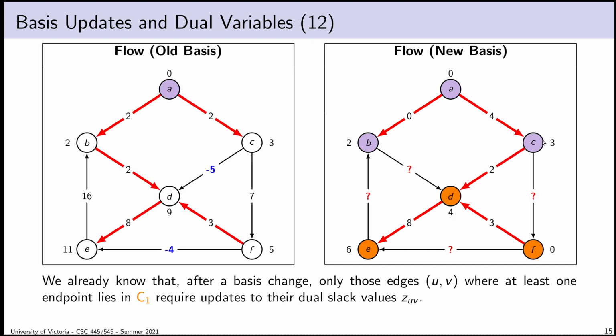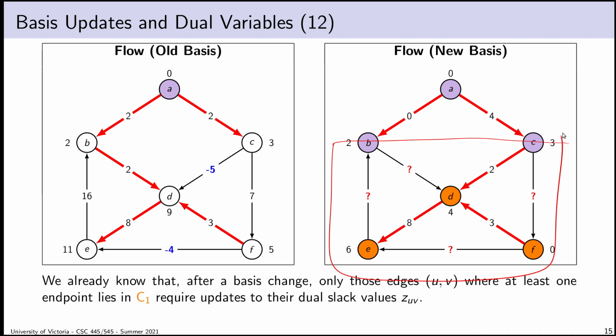Okay, so we already know, therefore, that after I change basis, only those edges where at least one endpoint lies in C1 will need to be updated. So only these non-basic edges, well actually it's all the non-basic edges currently shown, only these edges will need to be updated. The question is, what is the update? Can we derive some formula for the update?